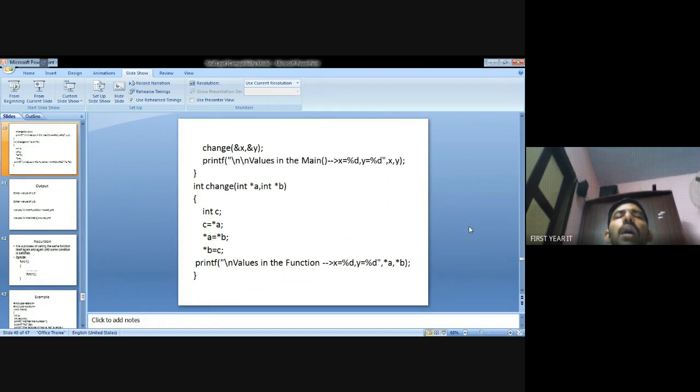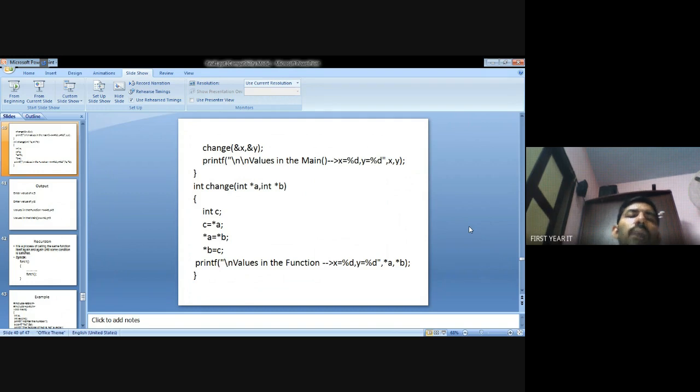B equal to c, c value is already defined as 5, so b equal to c, so b equal to 5. So print a comma b, a value is 6, b value is 5. Both address values will be interchanged.